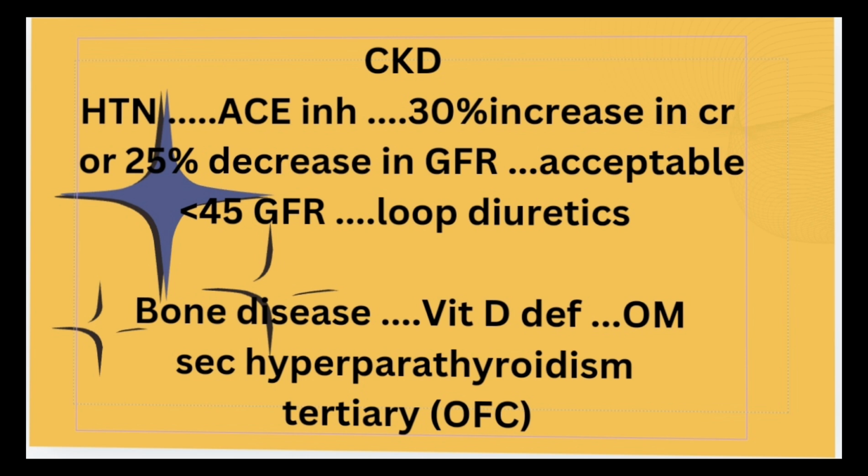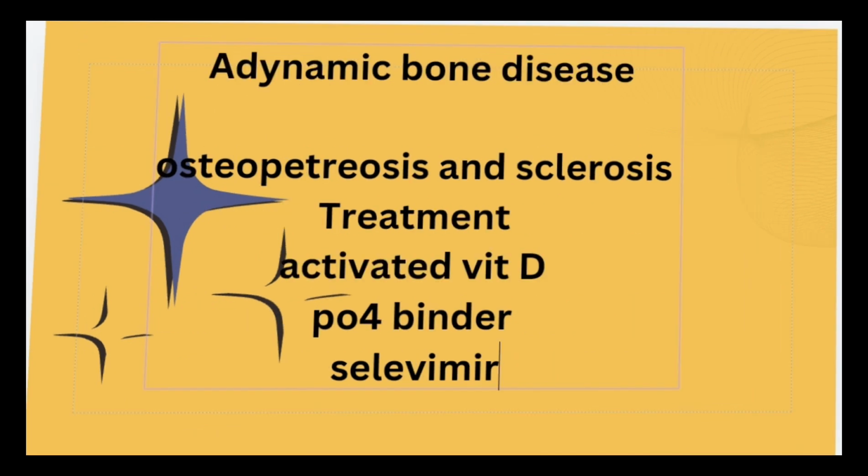And if secondary hyperparathyroidism remains for a certain period of time, it can change into tertiary hyperparathyroidism, meaning that parathyroid glands after some time become autonomous and start producing excessive parathyroid hormone irrespective of calcium level in the blood. And this excessive parathyroid hormone produces cysts in the bone. This is also called osteitis fibrosa cystica, this tertiary hyperparathyroidism. Then after that, adynamic bone disease and osteopetrosis and osteosclerosis are also very common.